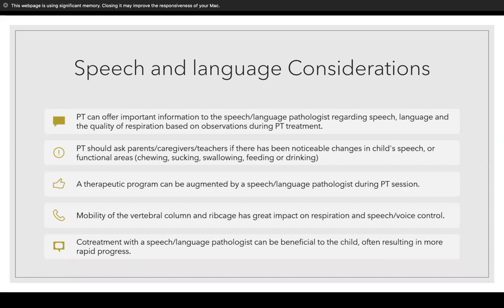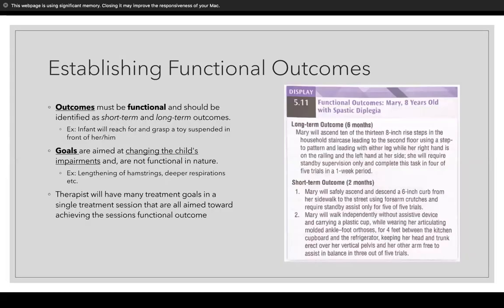And we can incorporate some speech and language pathologists and PTs during our PT session, which would be beneficial to the patient. So mobility of the vertebral column and rib cage can positively impact respiration and speech and voice control for these patients. And co-treatment with a speech or language pathologist can be beneficial to the child, often resulting in a more rapid progress. And so with establishing functional outcomes, we want them to be functional, and they should be identified as short and long-term outcomes.